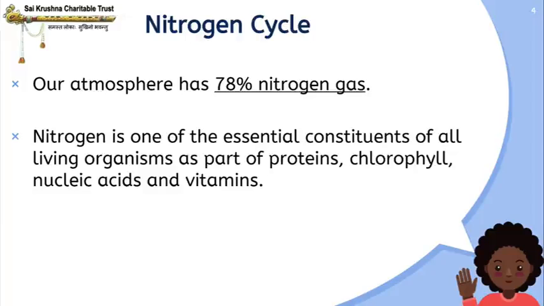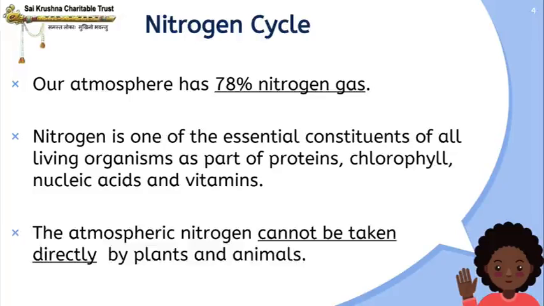All living organisms require proteins, chlorophylls, and vitamins, and they also require nitrogen, which is also very essential. The atmospheric nitrogen cannot be taken directly by plants and animals. Even though living organisms require nitrogen, they cannot directly consume nitrogen gas from the atmosphere.